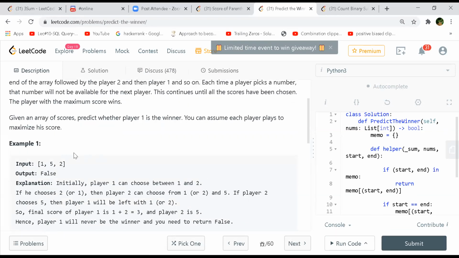So this is one of the repeats of what we did, maximization. But in that question, the answer was always true. But here, we need to calculate what will be the optimal score of the first player. If both players play optimally.